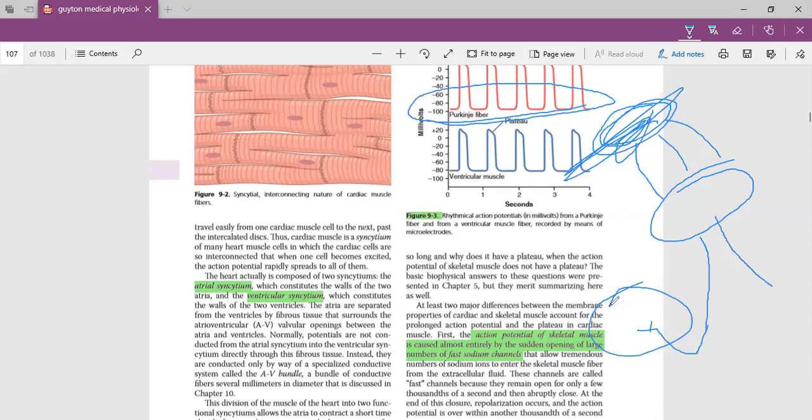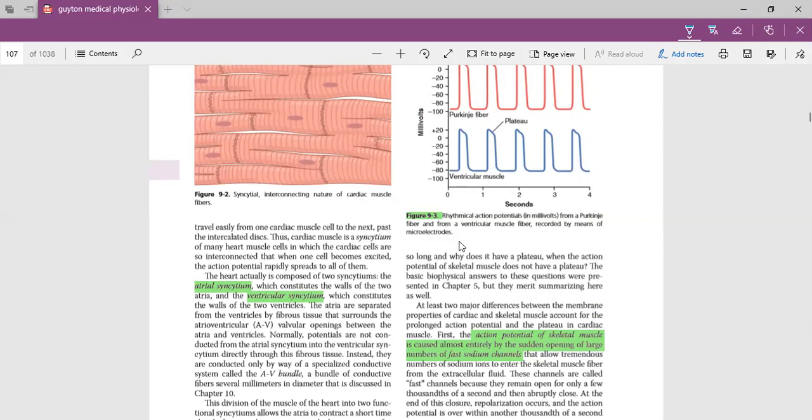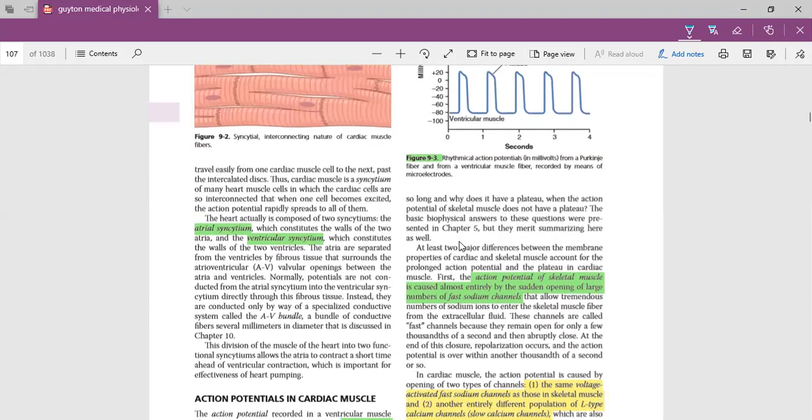The most important question which can be asked: which fibers in our heart have the highest velocity? So Purkinje fibers have the highest velocity. You can see it in the next part of this chapter.